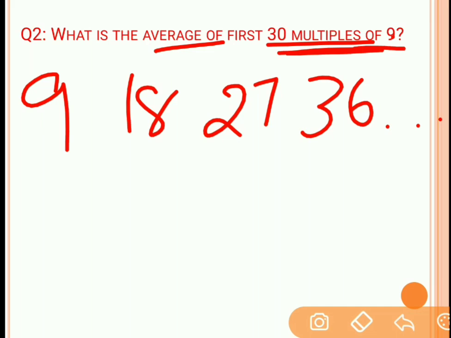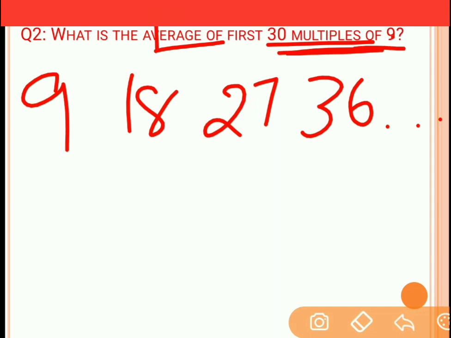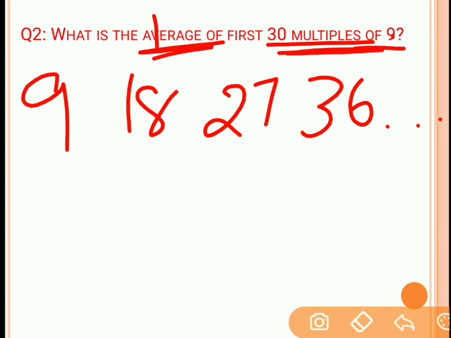Now if you go through it directly by the formula, it will be a very tedious task, because you need to write 30 terms, then add those 30 terms, and then divide by 30 to get the average. But if you look carefully, this question is giving you a hint.